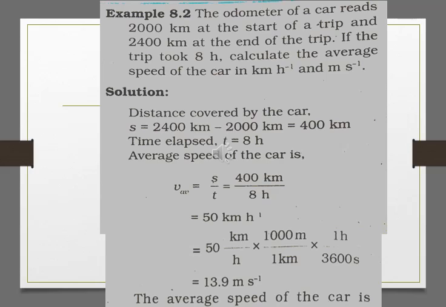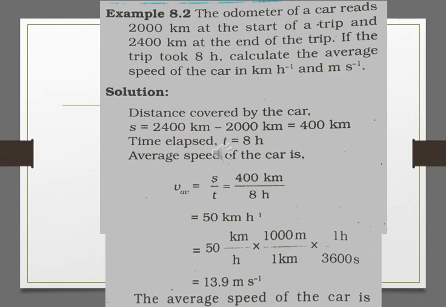Then we will convert 1 hour into second. Now to convert 1 hour into second, first we will convert it into minute. That means 1 upon 60 is the minute, and again that minutes we have to convert into second. So 1 upon 60 into again 1 upon 60 directly gives you 1 upon 3600 second.